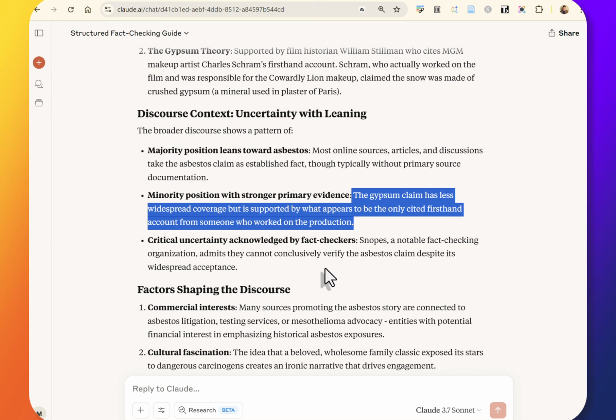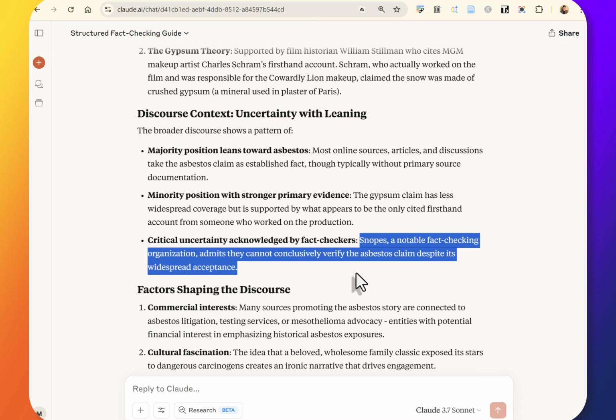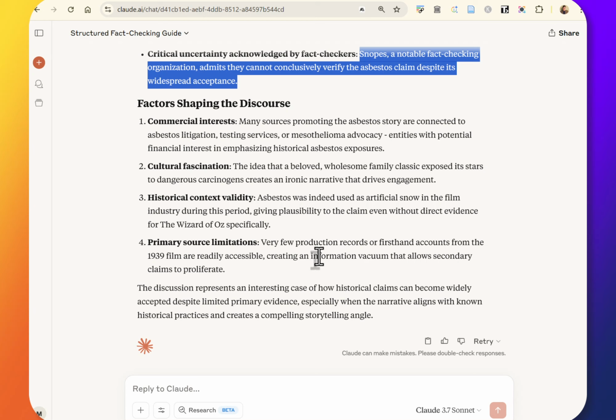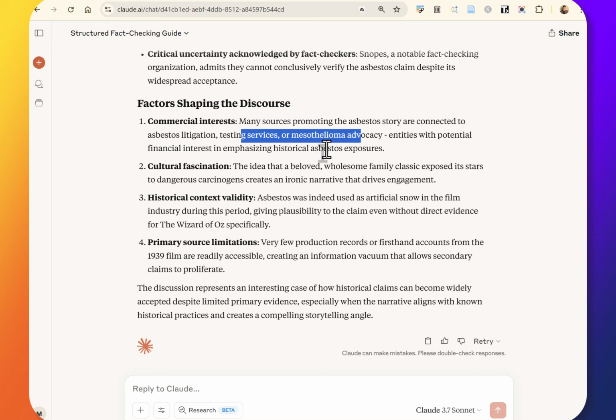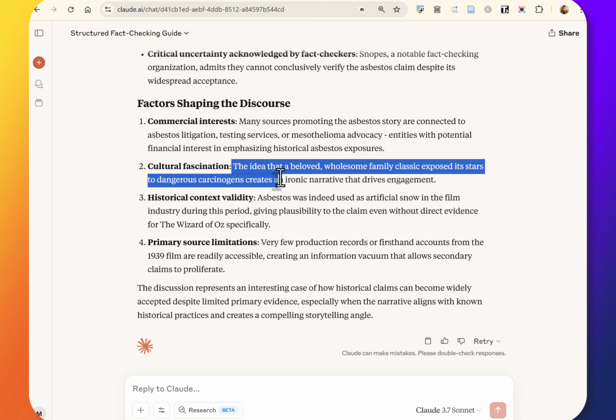And when we look more closely, the fact checkers acknowledge the uncertainty, right? Now, this part here, the factors shaping discourse, is just something that Claude started doing. It's kind of cool. Commercial interests are shaping this, right? There's not a lot of commercial interest in gypsum litigation, but there is in asbestos, and for horrible reasons. I don't discount it at all. There are horrible reasons why there has to be mesothelioma advocacy, complete corporate negligence. But maybe not the best film history source.